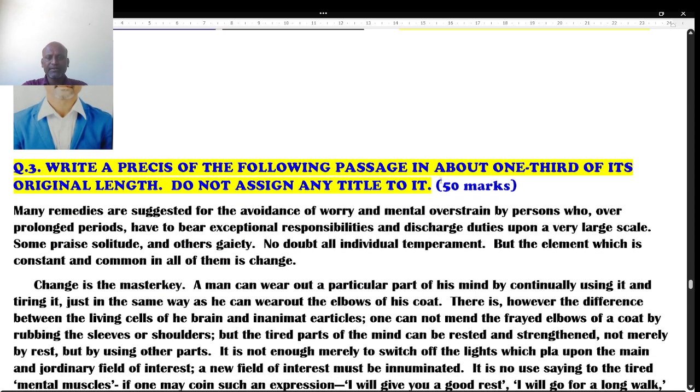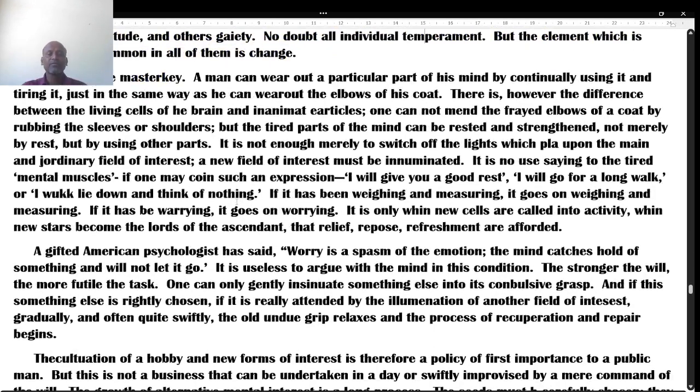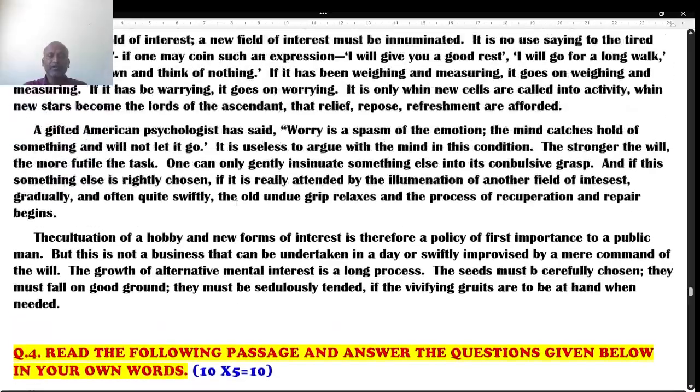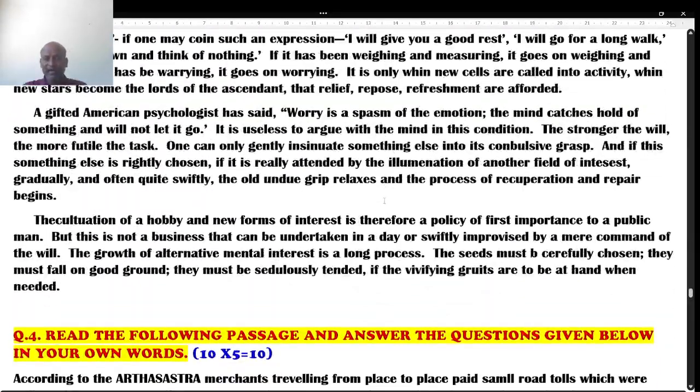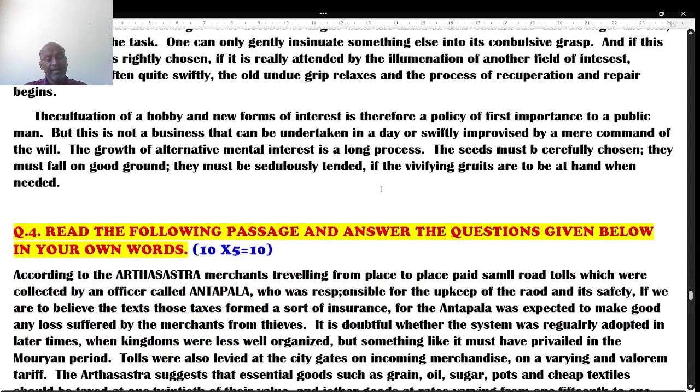The following passage is asked for 50 marks. Sorry, this is about precis. You have to reduce it by one third. Whatever the passage given, you have to reduce it to one third. Definitely, as I assured you, I'm going to make a separate video on precis writing, covering UPSC and KPSC in a single video.